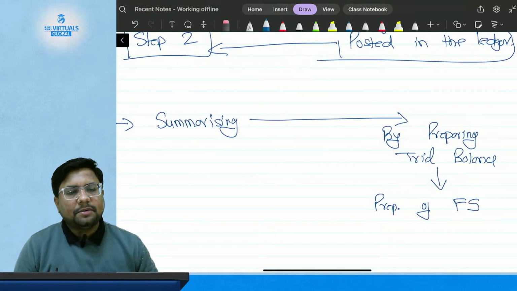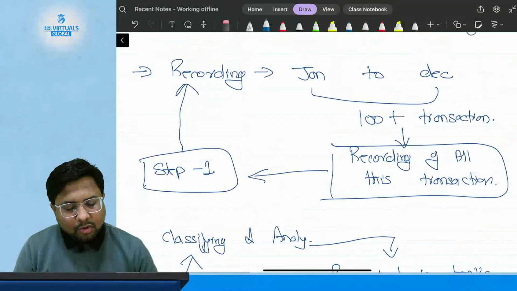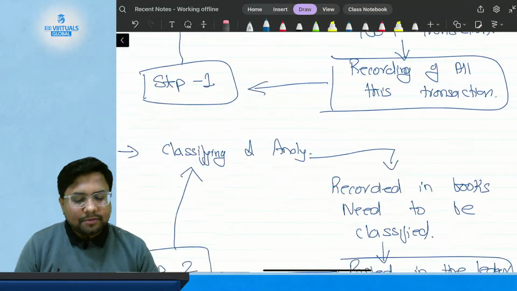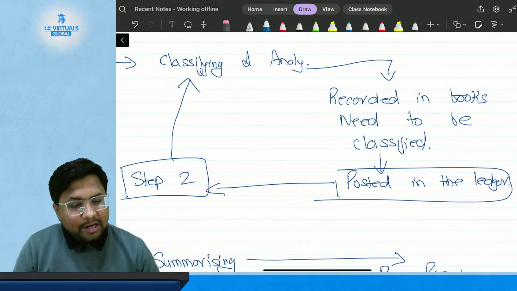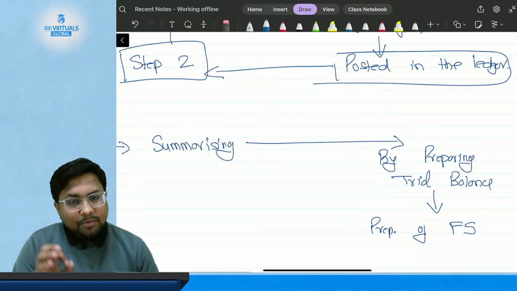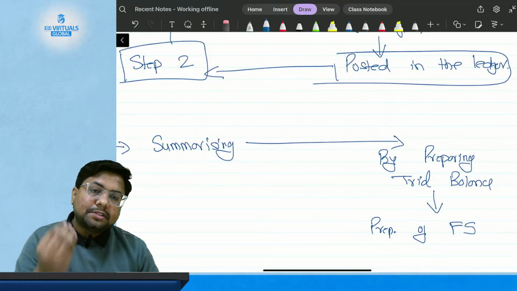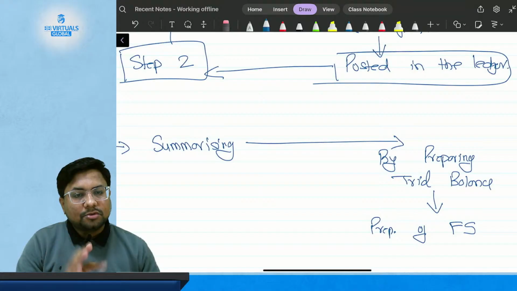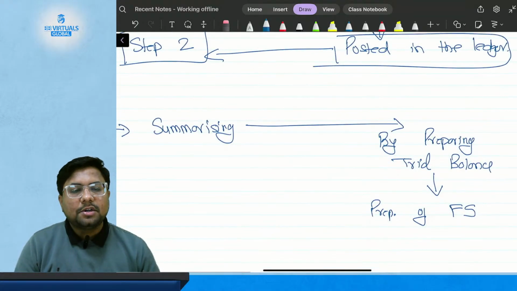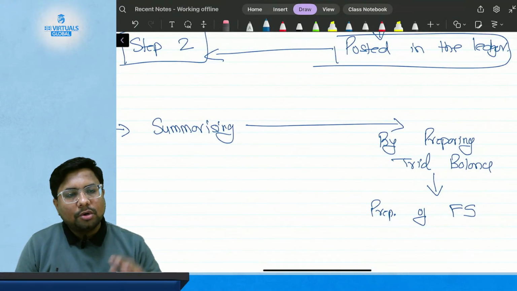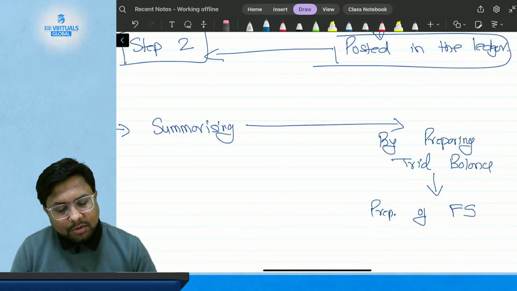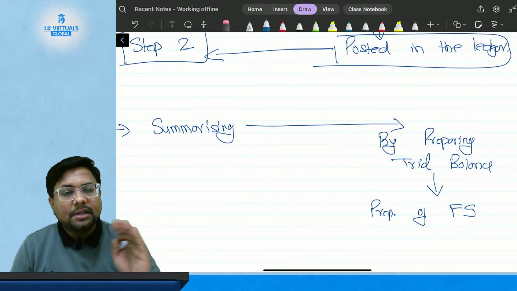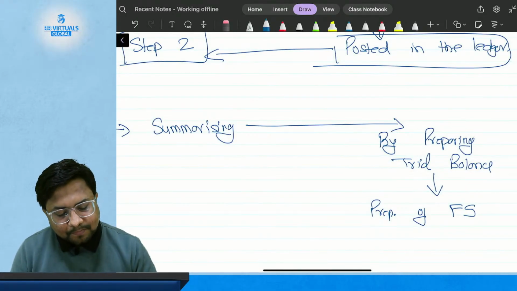We have separate chapters for all these. We have a separate chapter for recording the transactions. We have separate chapters for the classification and analysis of transactions. We have a separate chapter for trial balance, and a separate chapter for preparation of financial statement, and we have a separate chapter for preparation of consolidated financial statement. So we are going to study all these topics in their respective chapters. So the third step is to prepare trial balance by summarizing all the transactions. So this is your step number 3.